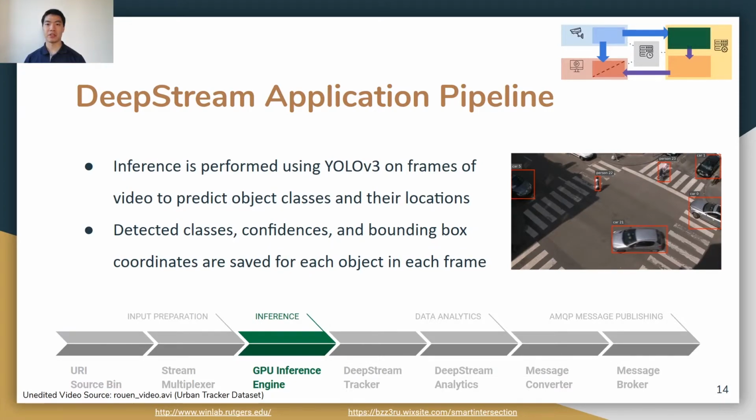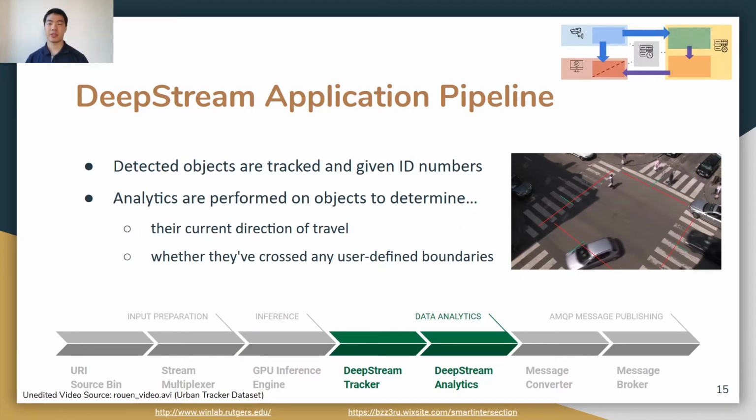Multiplex data is fed into our primary GPU inference engine. This performs inference on the video scene using our chosen object detector, YOLO v3. The engine spits out predicted object locations, their predicted types, aka their class, and how confident the model is of its predictions. Objects detected are sent to a tracker.